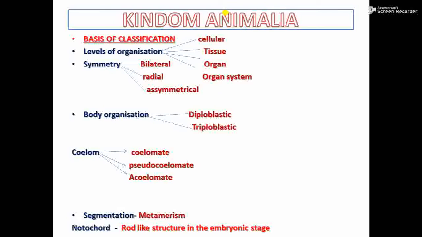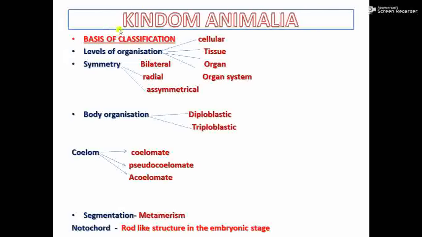So before we go into details about different phyla, let us see what are the basics of classification. Why are animals classified into different phyla or different groups? So we will first learn the basis of classification and then we will learn each phylum separately.